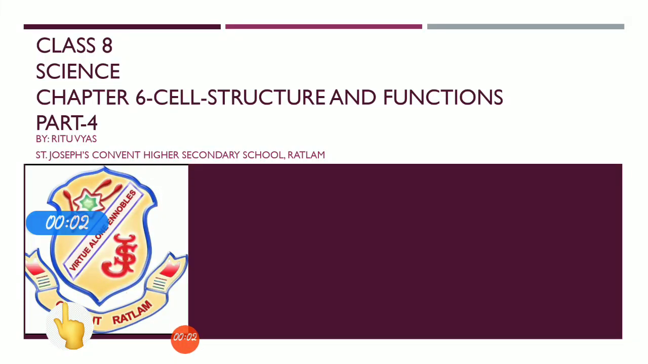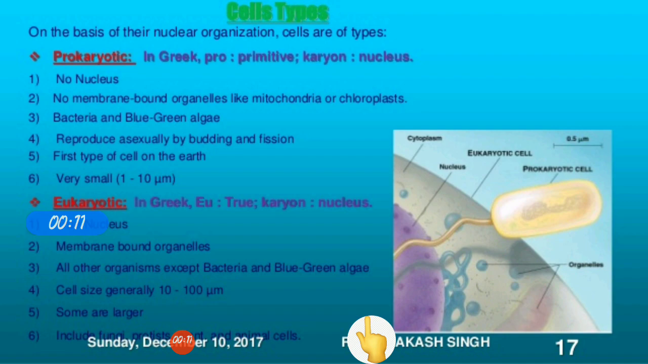Good morning students. In this video we will discuss the different types of cells and cell division. Now children, on the basis of their nuclear organization, cells are of two types: prokaryotic cells and eukaryotic cells.